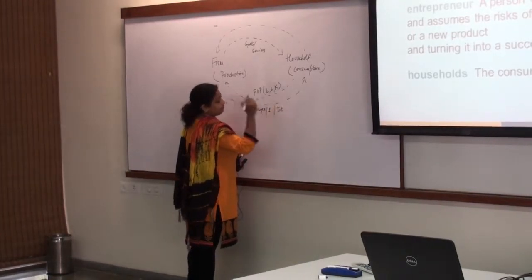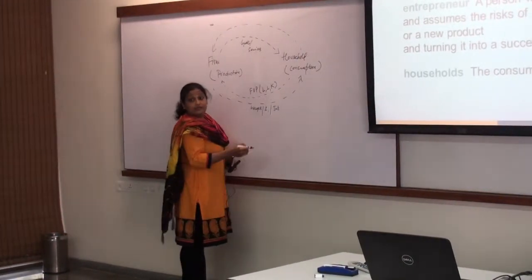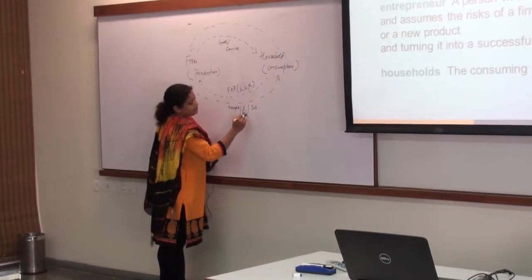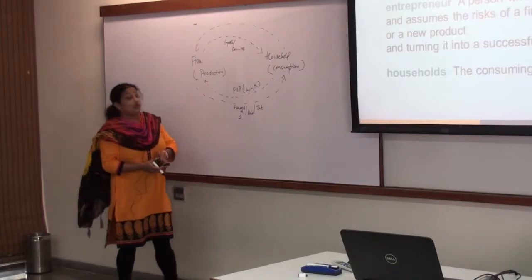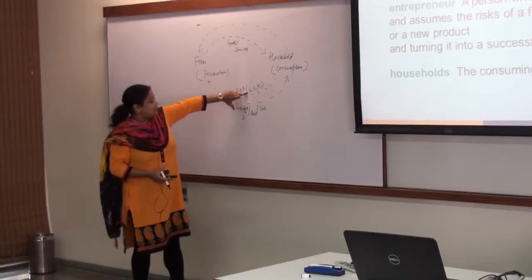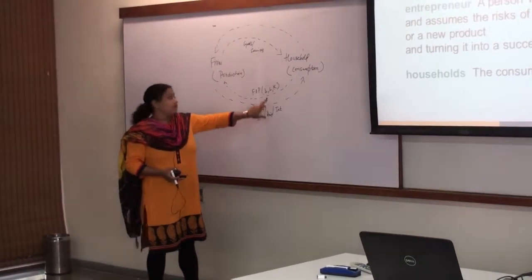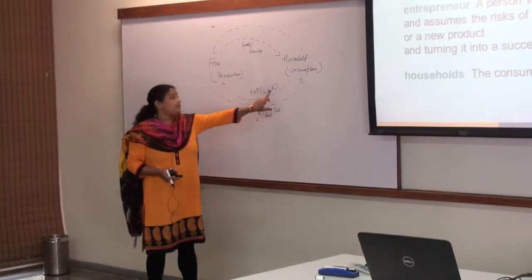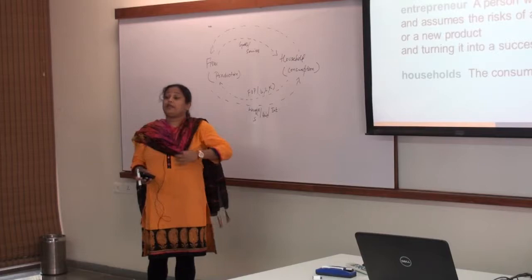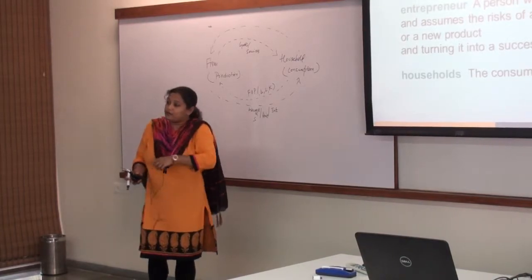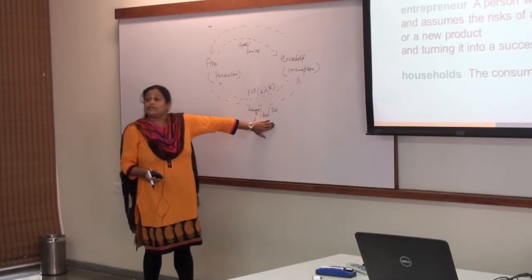For land we are getting rent. So what is going from firm to household? For land I am getting rent, for labor I am getting wages and salaries, for capital I am getting interest. So wherever I am investing money in any firm or anywhere, I am getting this as an output.